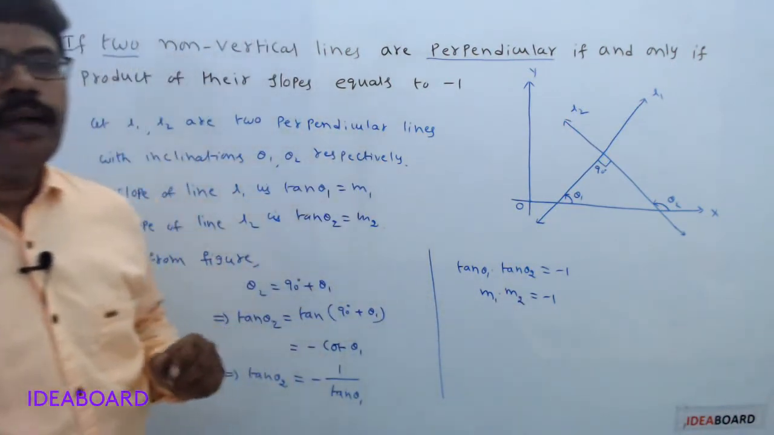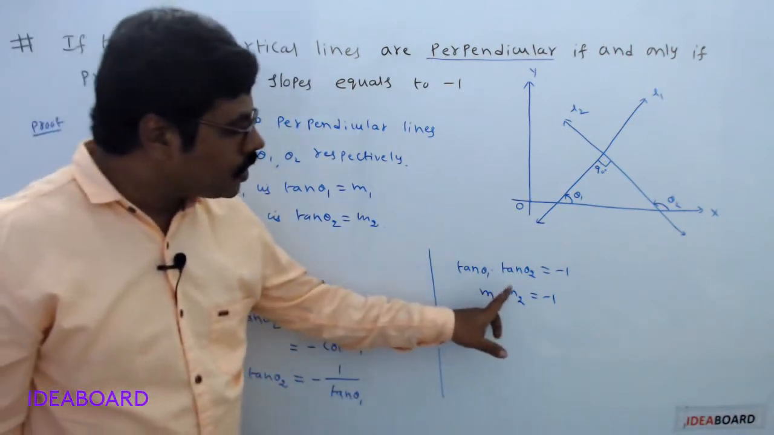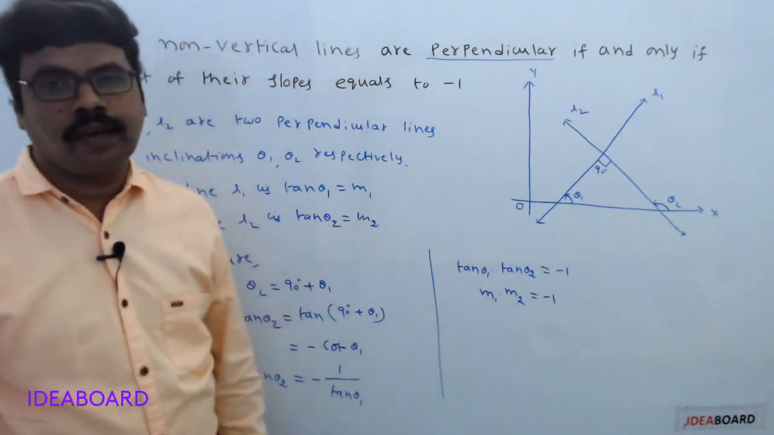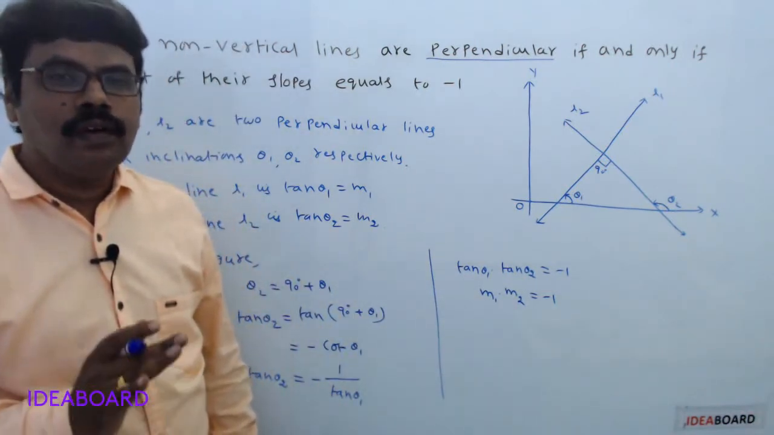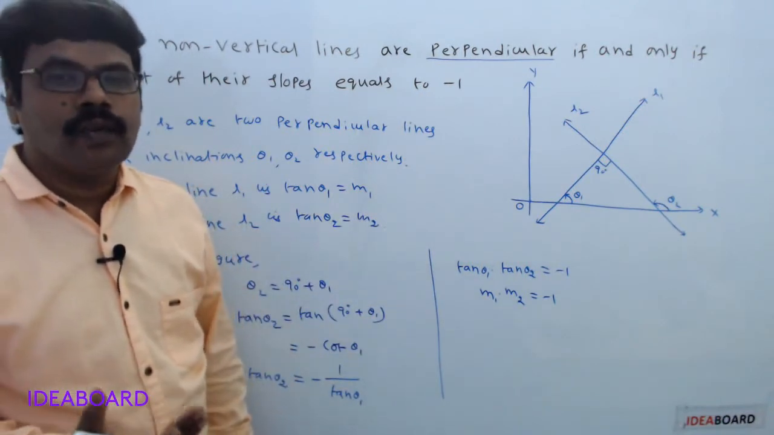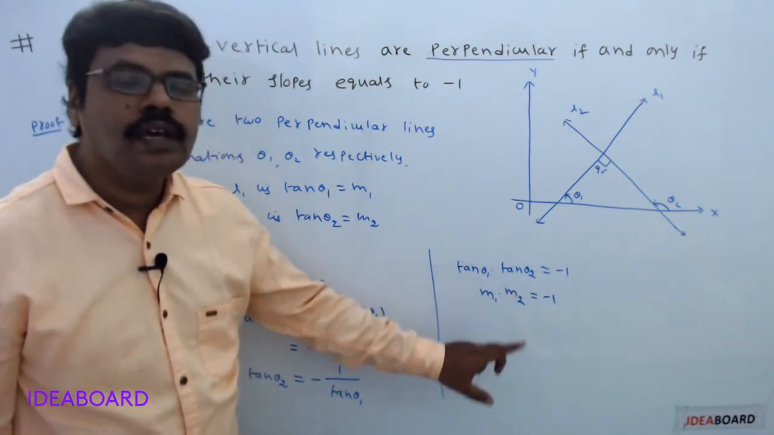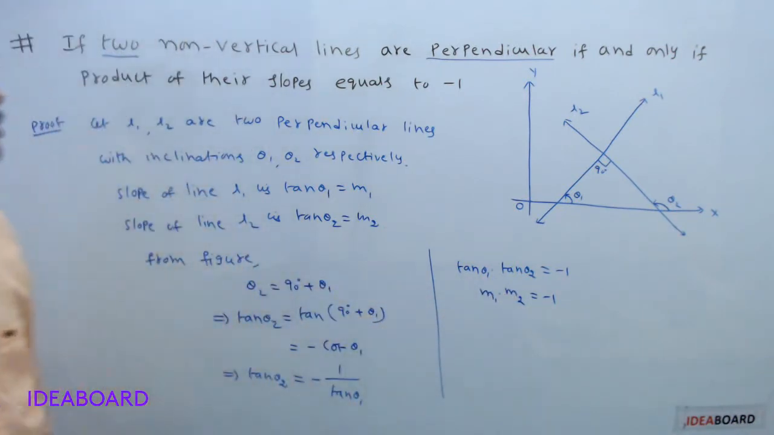So what is the formula? If two non-vertical lines are perpendicular, then the product of their slopes is minus 1. So from now onwards, whenever two non-vertical lines are perpendicular, we will use the condition that the product of their slopes is minus 1. Then come to the next point.